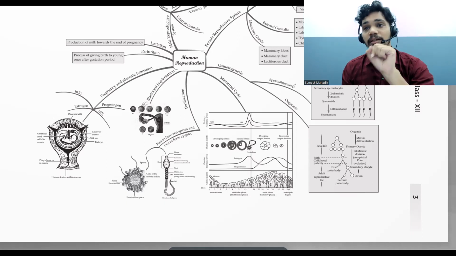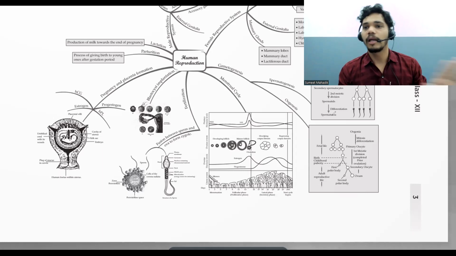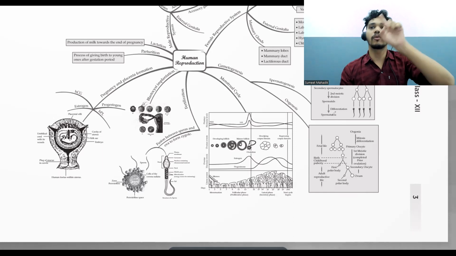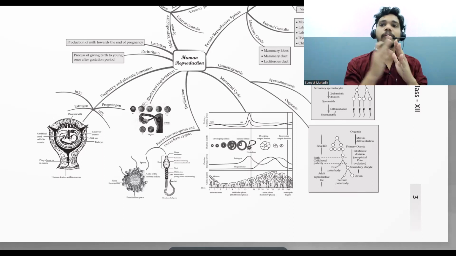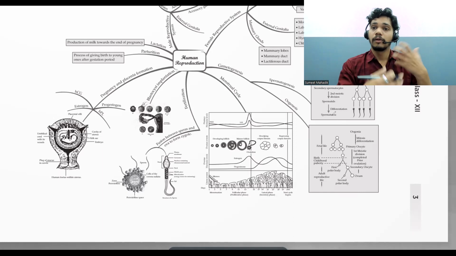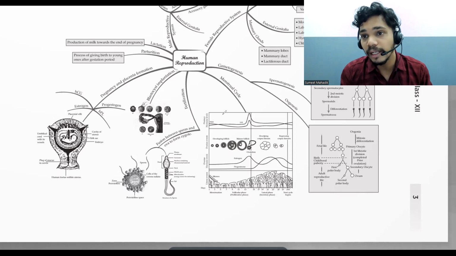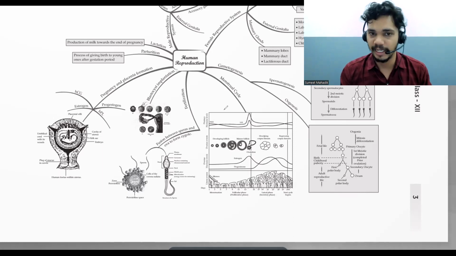The progesterone is responsible for what? Shedding of the endometrium. That gives the signal: now no fertilization has taken place, so please remove this unfertilized egg along with the endometrium lining. Why was the endometrium there? Because it thought fertilization would happen and then implantation would happen, so it gives a cushioning effect and then we have to give the nourishment. Endometrium was ready in the hope that fertilization can take place. But now there is no fertilization, so that has to be removed. That's a menstrual cycle. A 28 day menstrual cycle is there.